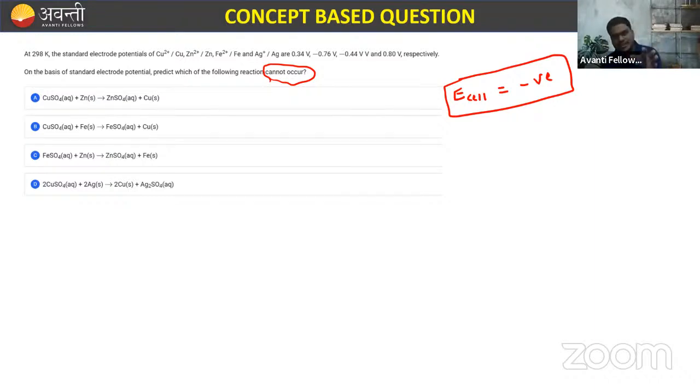We have the electrode potential values. Just find for which the EMF of the cell is negative. Yeah, replies आने लगे. कशिश ने बोला है D. Okay. Anyone else? सभी लोग सॉल्व करो बेटा फटाफट.